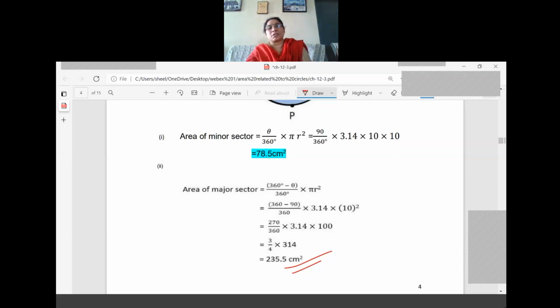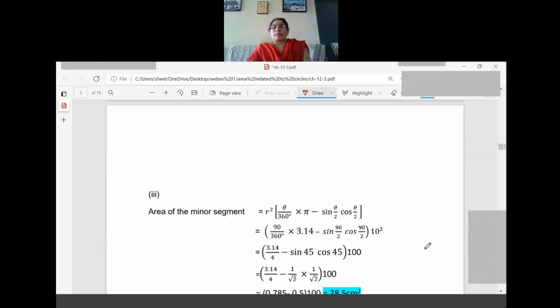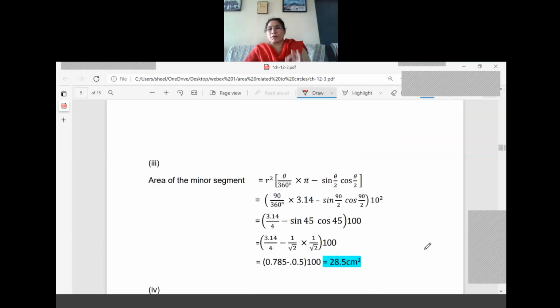Now what is the third question for us? Area of the minor segment. I have written the formula first. Understood? What is the formula we have written? R square common. Then the sector's remaining part: theta by 360 into pi minus sine theta by 2 cos theta by 2. R square is 10 square only. So here you can see 10 square is written. Theta by 360, 90 by 360 into 3.14.